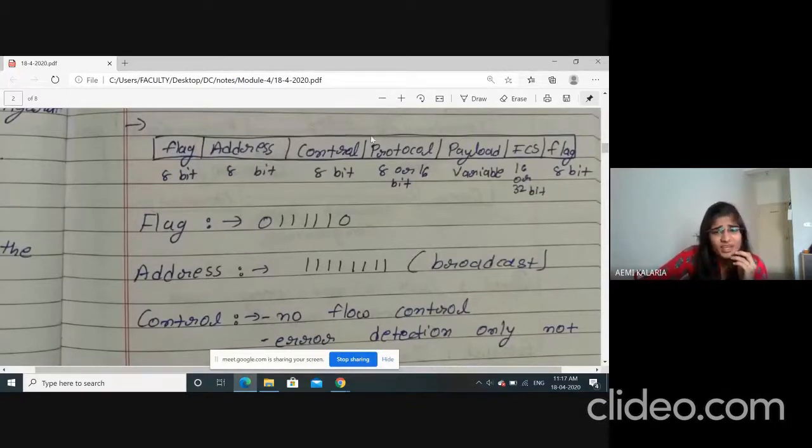Or the control field is not required: if they are transmitting information that doesn't need much authentication, they can remove the control field for 1-2 packets. This is fully dependent on the sender and receiver, and that's why it is more useful and famous.